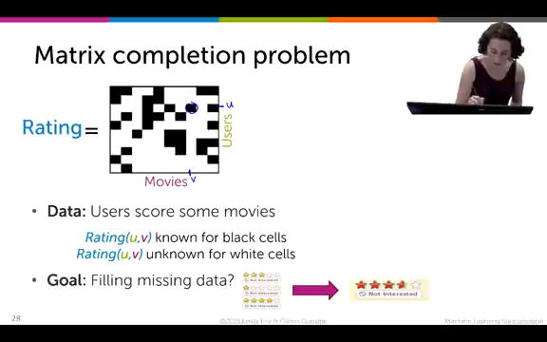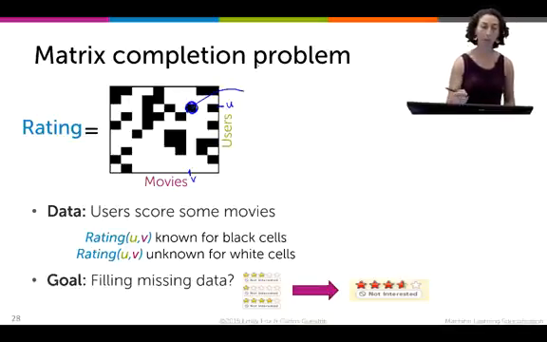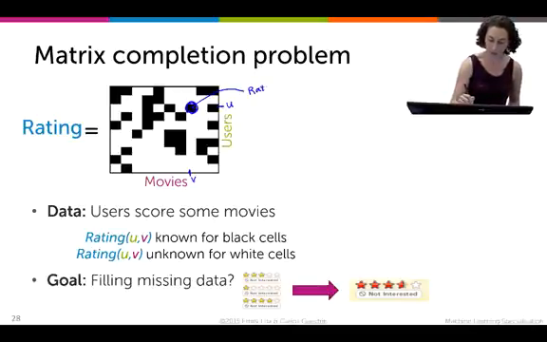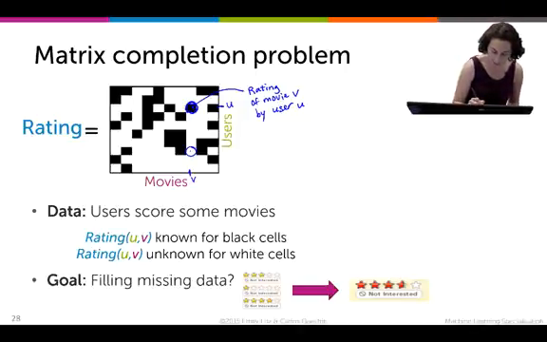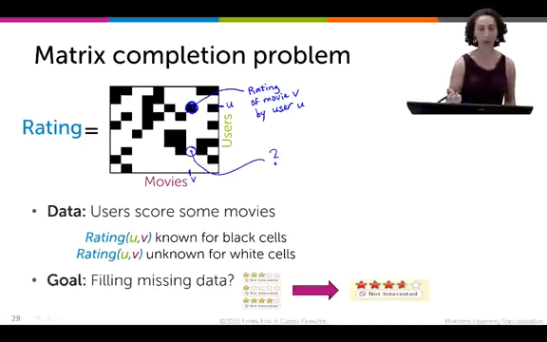Well, this black square here represents the rating that user U gave to movie V. So this is the rating of movie V by user U. So there are a few of these black squares, but there are lots and lots of these white squares. So what a white square represents is a question mark. It's a case where a user has not watched a movie or at least has not provided a rating for that movie.